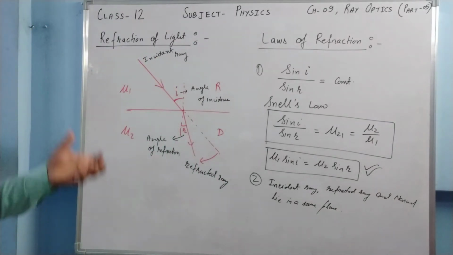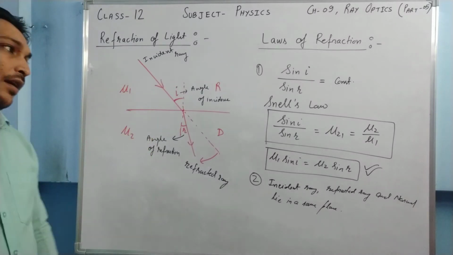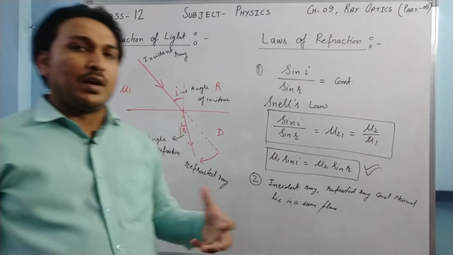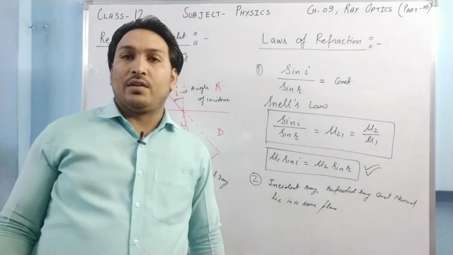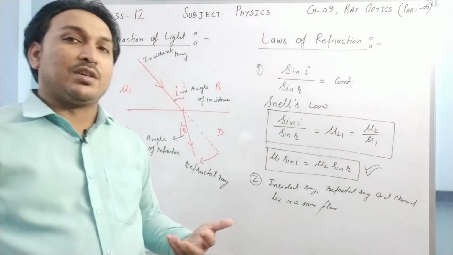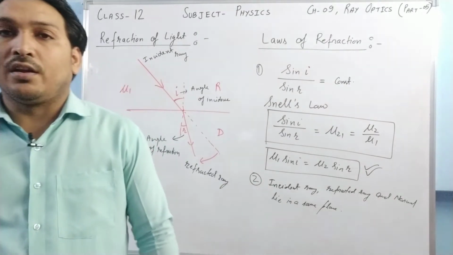Okay, so these are the laws of refraction, and now we are going to understand some practical examples where refraction happens, and then we'll try to find out the physical parameters involved in those practical applications.